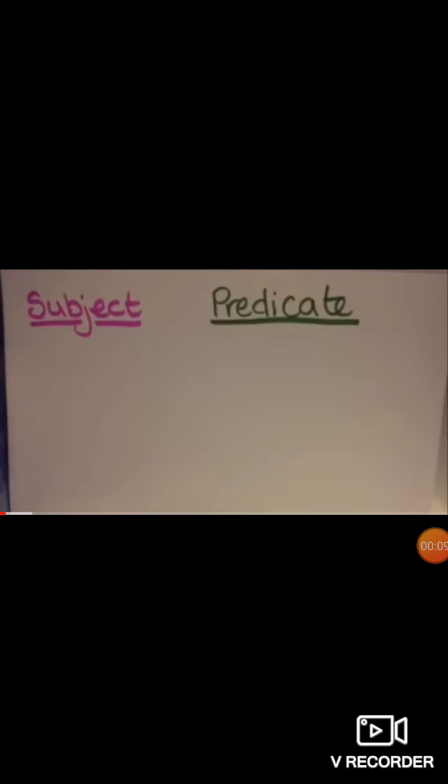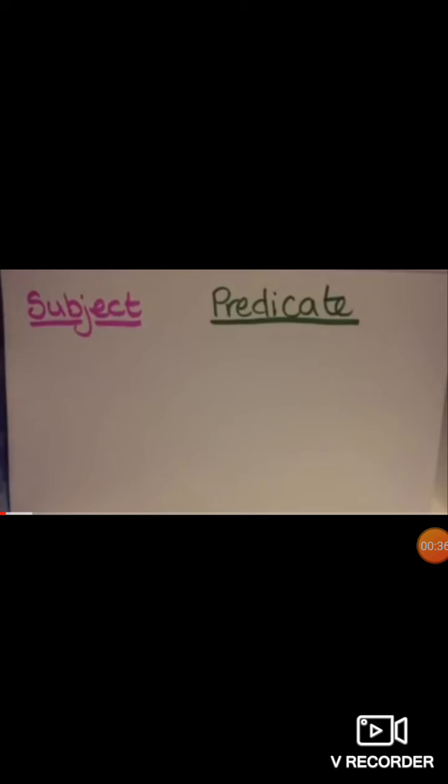Before I begin with subject and predicate, I hope you remember what a sentence is. A sentence is a group of words that must have a subject and it must have a verb. The subject is the noun or pronoun who is doing the action, and what is the action over here? The verb, the doing word. An action always comes under the predicate. So that was the sentence I have taught you earlier.